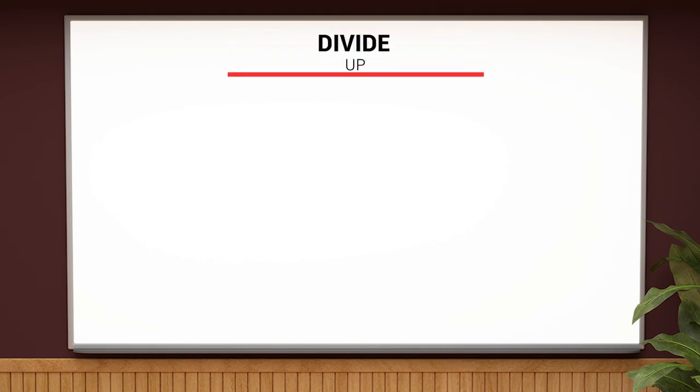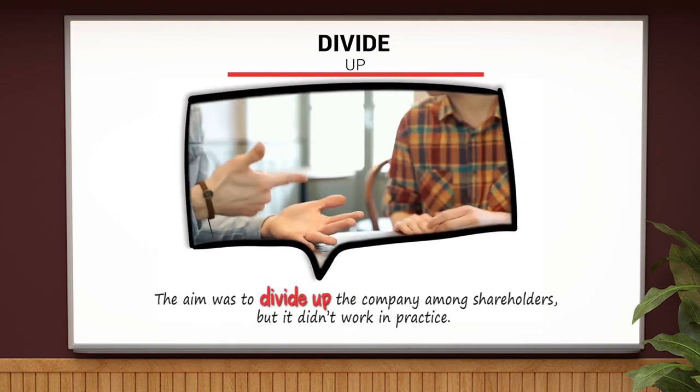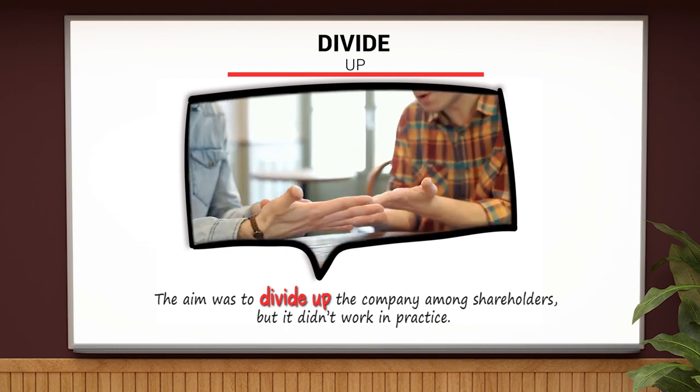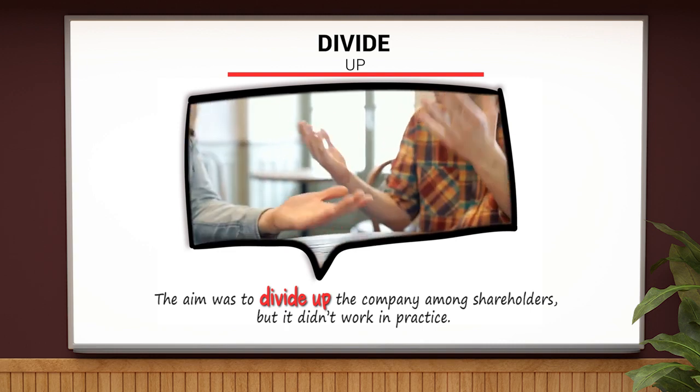Divide up has 2 meanings. The first one is to share something. If you divide something up, you share it among a number of people or groups in approximately equal parts. Let's take a look at this example. The aim was to divide up the company among shareholders, but it didn't work in practice.